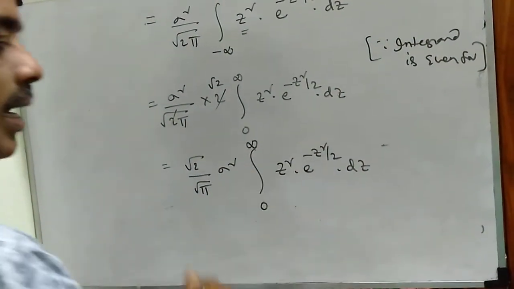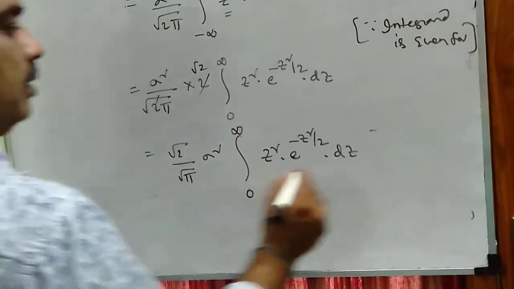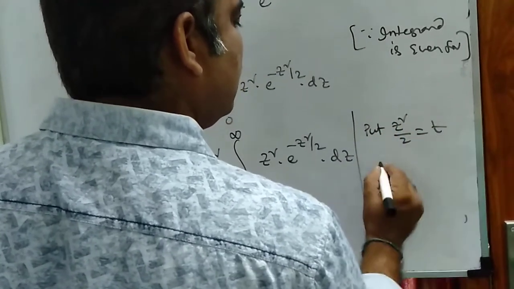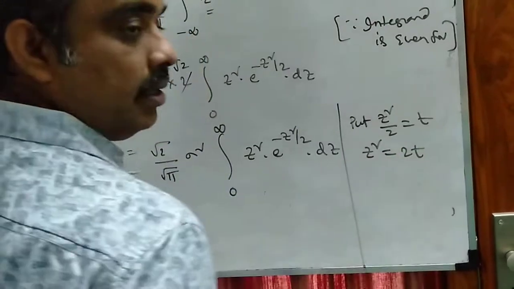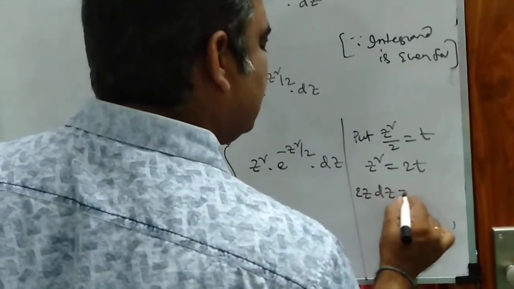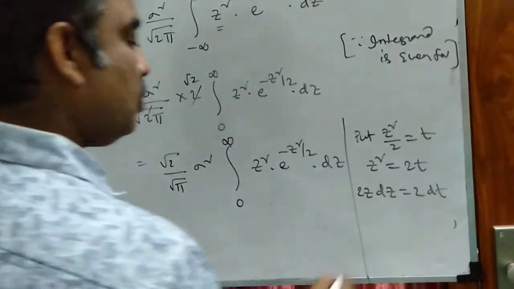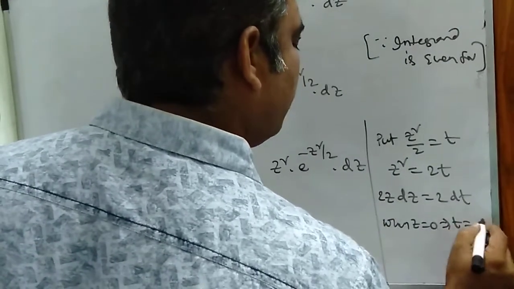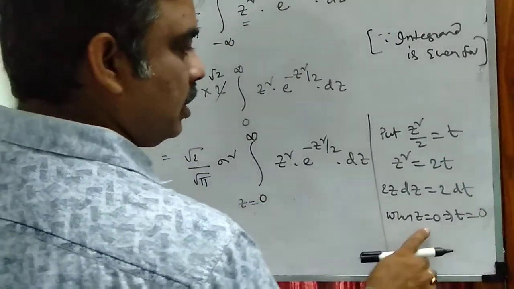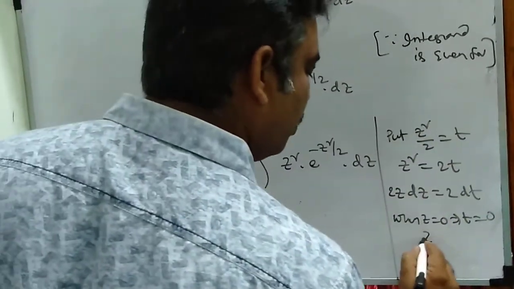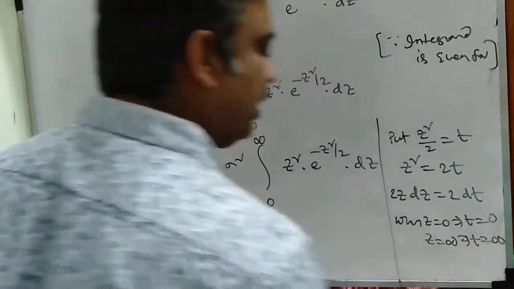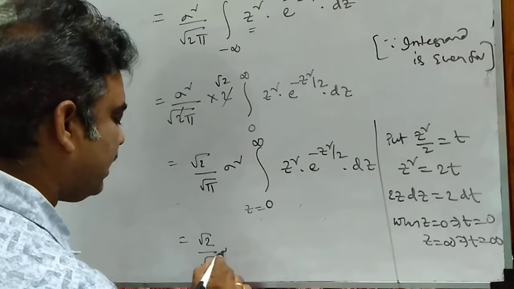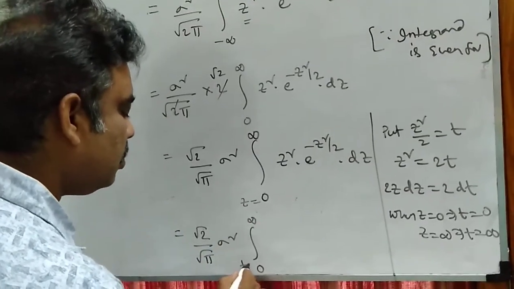Now to evaluate this integral, again put z square by 2 is equal to t. Then what is z square? This is 2t, and 2z dz is equal to 2 dt. So limits: when z is 0, t is also 0. When z is infinity, t is also infinity, there is no change. So using this substitution, root 2 by root pi sigma square, the t limits are also 0 to infinity.